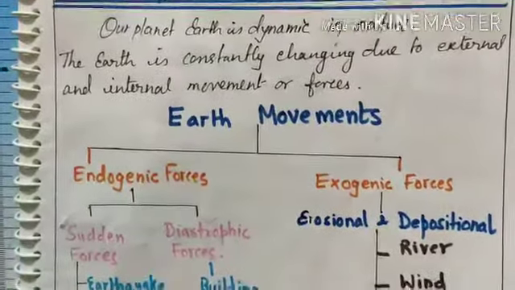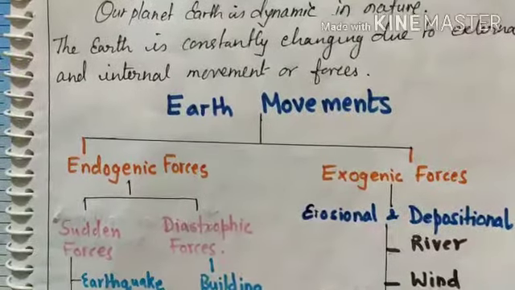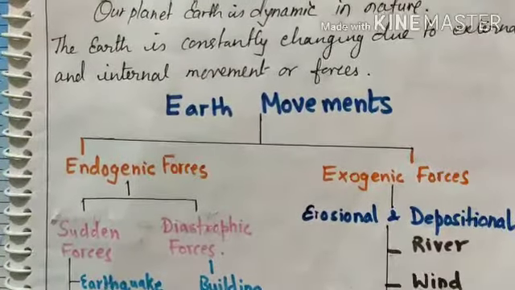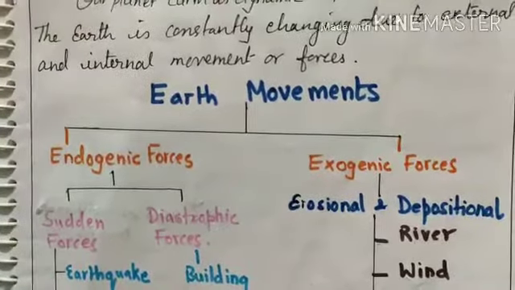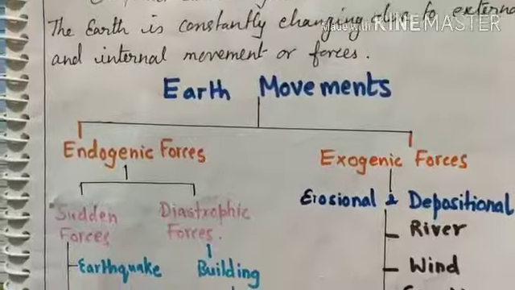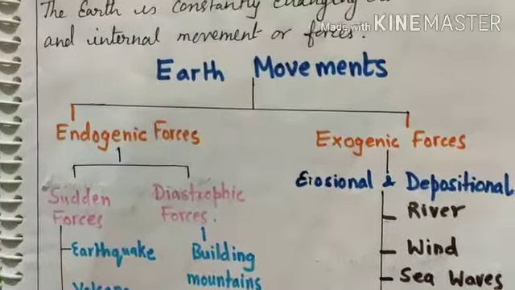The earth movements by which the earth changes, the different landforms change, are of two types: endogenic forces and exogenic forces. Now, what are endogenic forces?